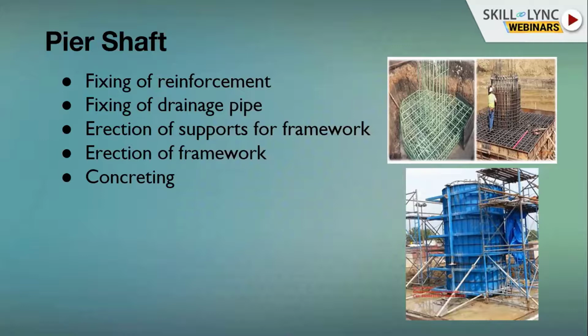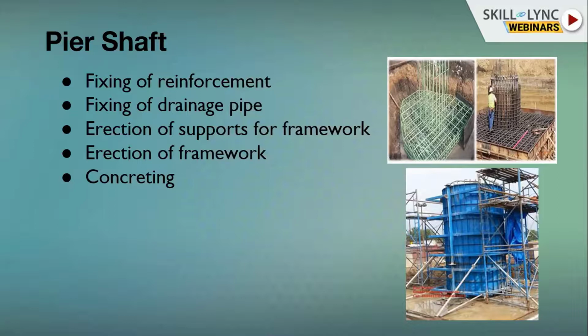Now, what are the important things which an engineer should take care of while casting a pier shaft? All of our present structures are earthquake resistant structures. And the most important thing we should keep in mind is that our reinforcement, which is covering the complete area of the pier, the joints of the reinforcement should be alternate. This is one important thing which we should keep in mind.